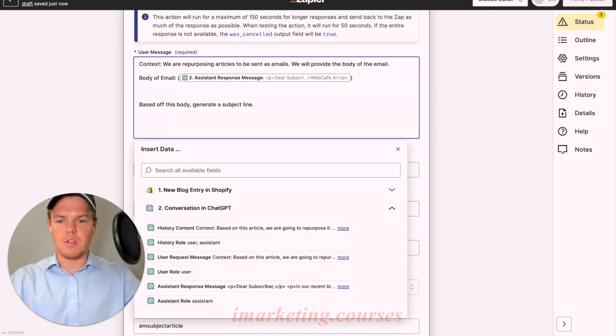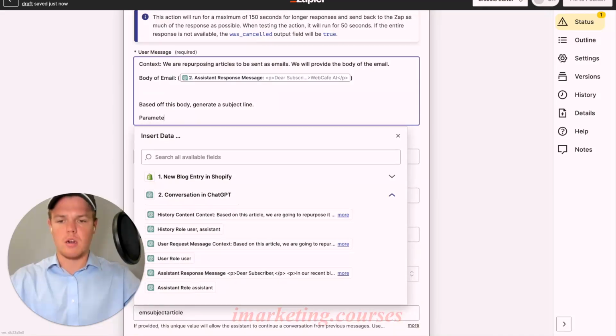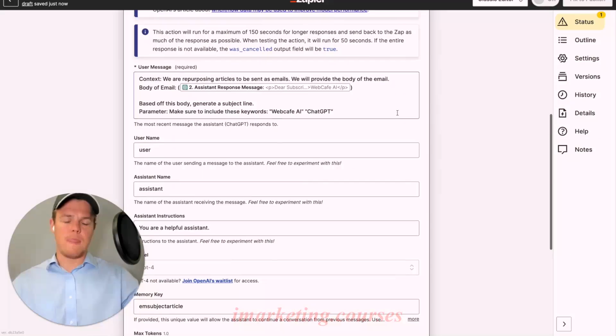Now here's a couple things we can do that's really cool. We're going to add a parameter block here. We're going to do a parameter block in the sense of make sure to include these keywords. We're going to do semicolon, and we're going to do some parentheses here. So first parenthesis, we can add WebCafe AI. Second parenthesis we can add is ChatGPT.